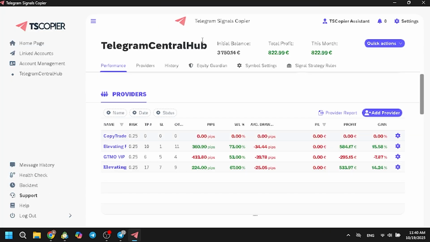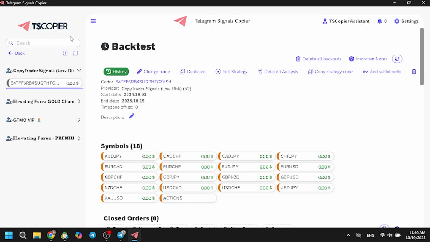Anyway, let's get back to the software, and right here down in the left hand side corner we see a backtest. Let's click on this. Here you can see in the backtest tab all the groups I'm currently trading on. I'm not gonna expand these guys and leave it for later videos. Right now we have this low risk channel unbacktested.